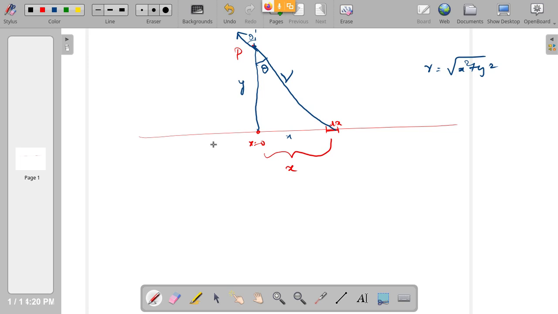Similarly, I can consider another element on the other side also, and the electric field due to that element will be, sorry, not easy to draw here. Due to that element also I can draw a straight line like this, and the electric field will be pointing in the opposite direction. Now therefore I have two equal and oppositely pointing electric fields like this.